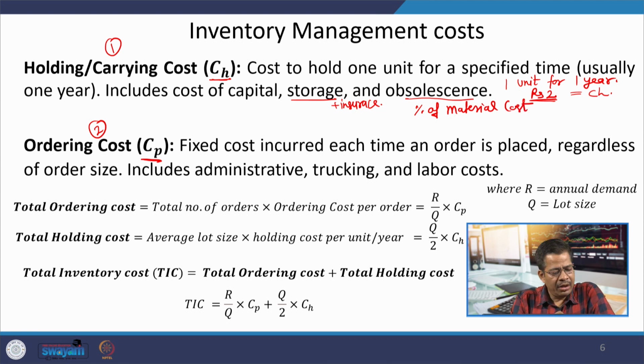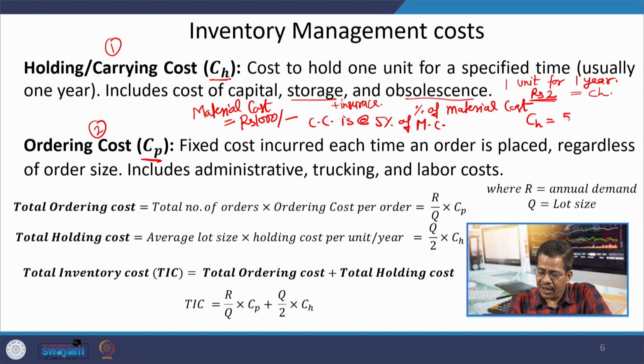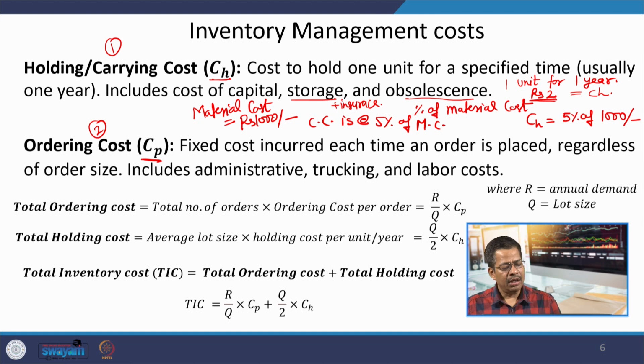For example, let us say the material cost of a particular product is 1000, and I say that carrying cost is at the rate of 5% of material cost, then the CH will be 5% of 1000. So, most commonly you will see the expression of CH in terms of percentage of material cost only.